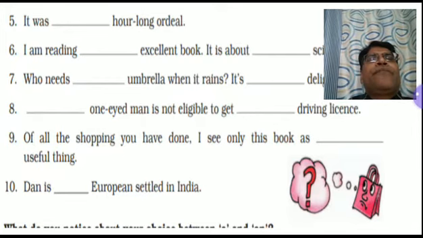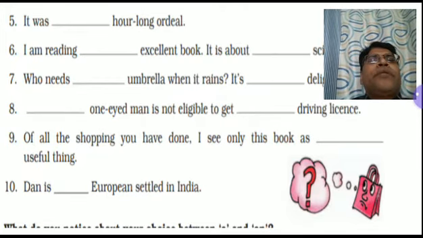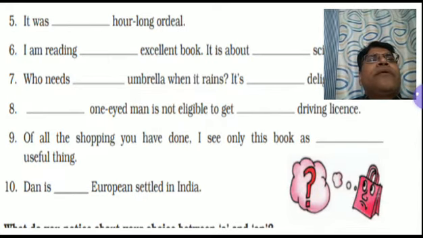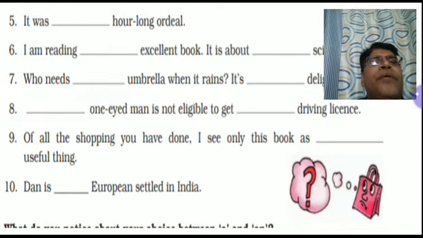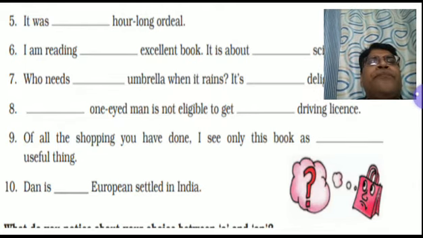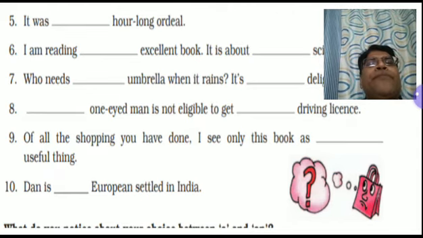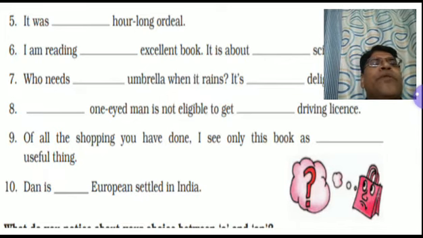Now in the last two, 9 and 10, you are finding that a has been used before the sound you, in useful and European. According to the article letters A, E, I, O, U, U is a vowel but an has not been used in either of these two blanks in 9 and 10. The reason is quite clear that even if U appears to be here, this U is not a vowel sound.